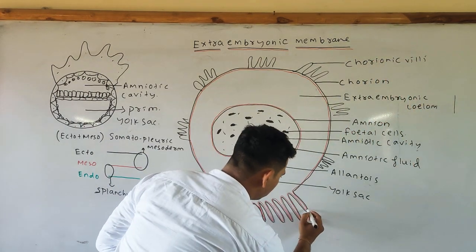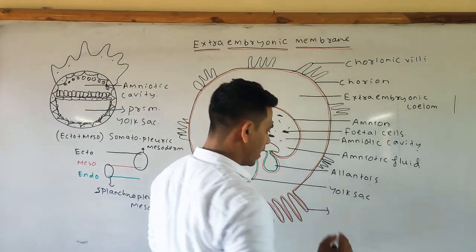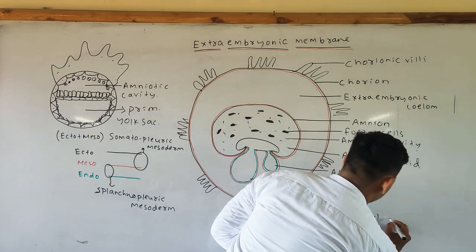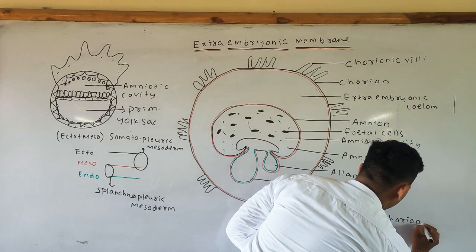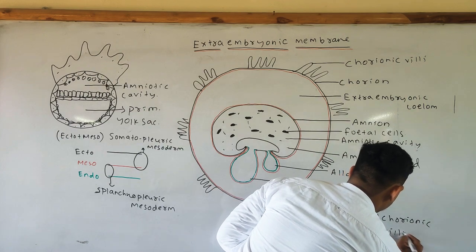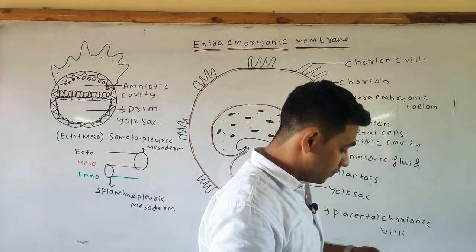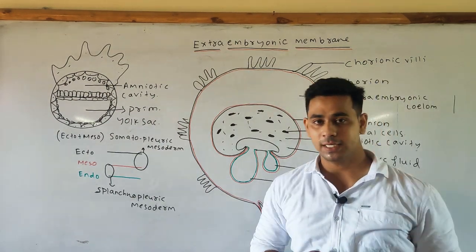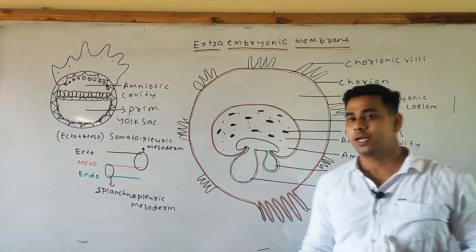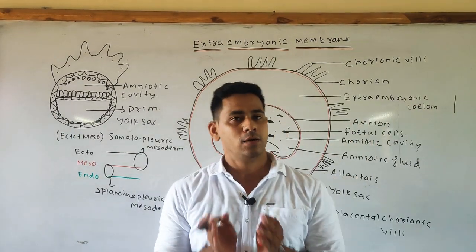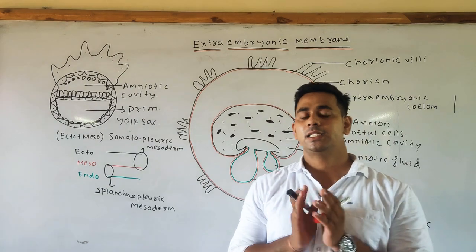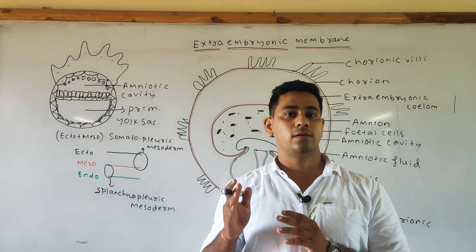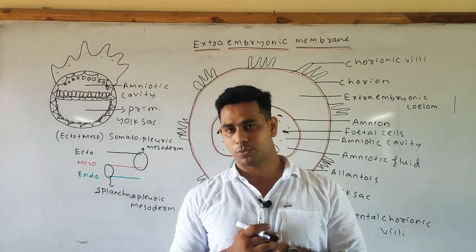And this one is your placental chorionic villi, which invade the endometrium lining and help in the various nutrient exchange. Placenta means what? It is a firm connection between the mother and the fetus, which helps in exchanging various respiratory gases, and also it helps in eliminating various metabolic waste products.